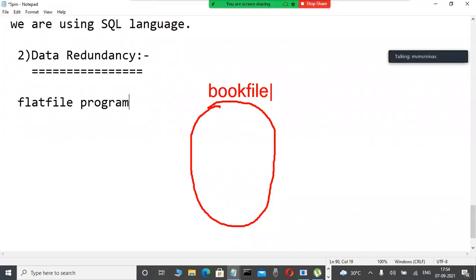And now here, book file dot txt is there. For example, now check it out. Book ID is there. Okay, fine. Here, book ID, and now here, book name. Okay, fine. Here, price of the book. So many details are there.